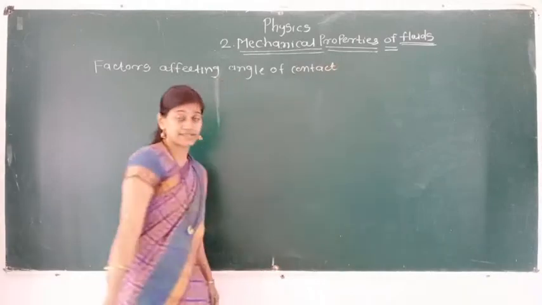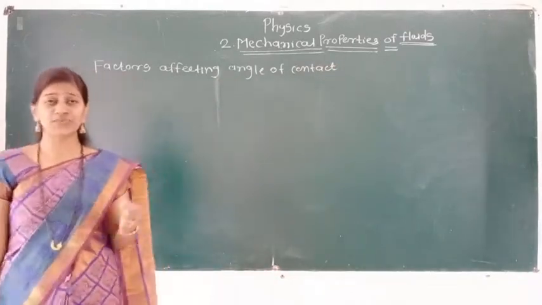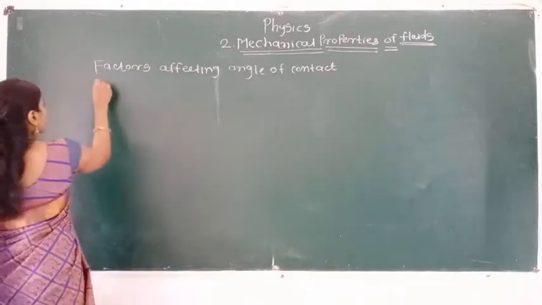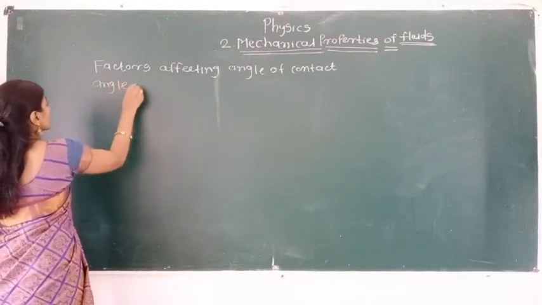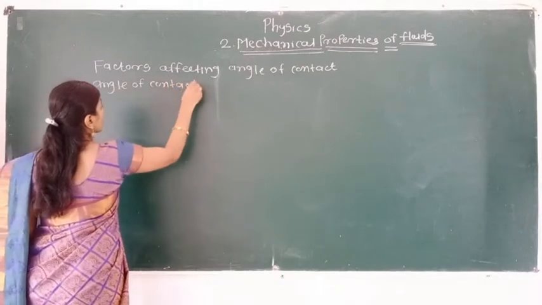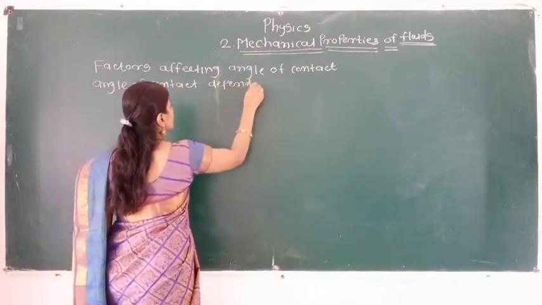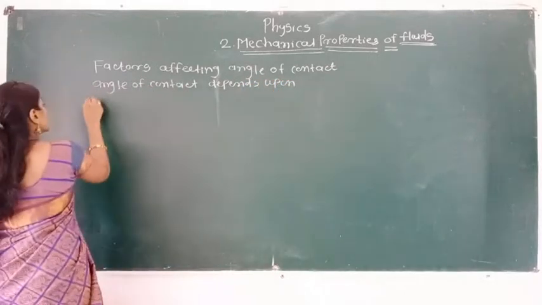Also we can see here factors affecting the angle of contact. That means we can use another sentence here: angle of contact depends upon the following factors.